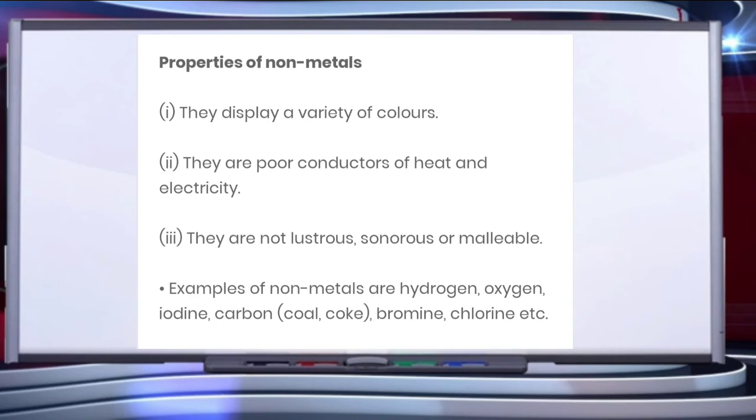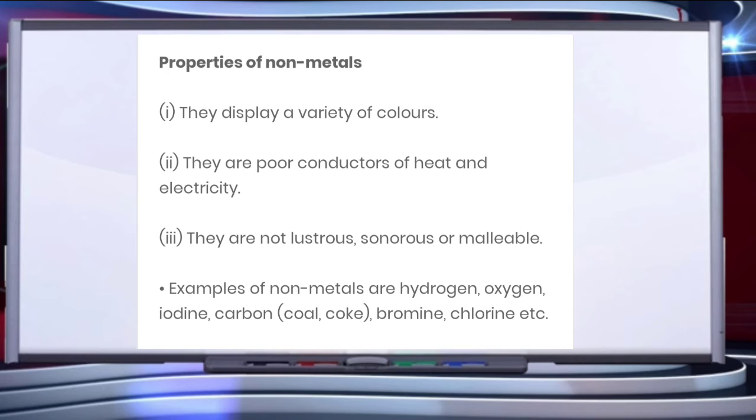Now children, let's talk about properties of nonmetals. The first property says they display a variety of colors. For example, sulfur is yellow, phosphorus is white, yellow or red, graphite is black, chlorine is yellowish green, bromine is reddish brown in color, while hydrogen, oxygen, nitrogen are colorless.